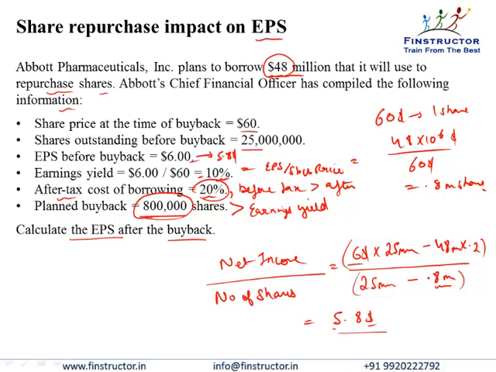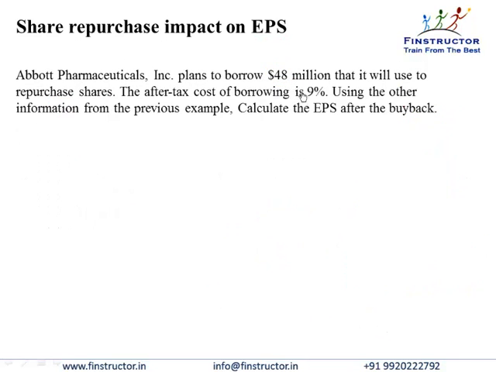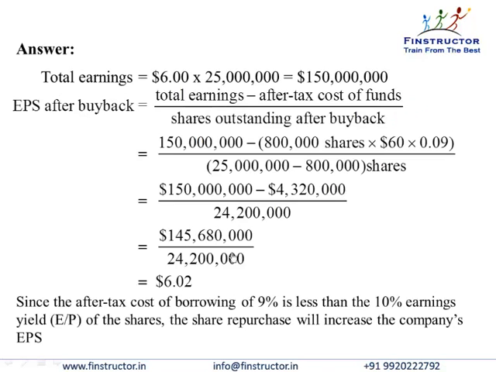In a similar example, if we calculate when the after tax cost of borrowing is lower than the earnings yield, everything else remaining the same, then we will see that the EPS will move up to $6.02. Please verify this calculation. Everything else remains the same, just the cost of borrowing is not 20% anymore, it is 9%.